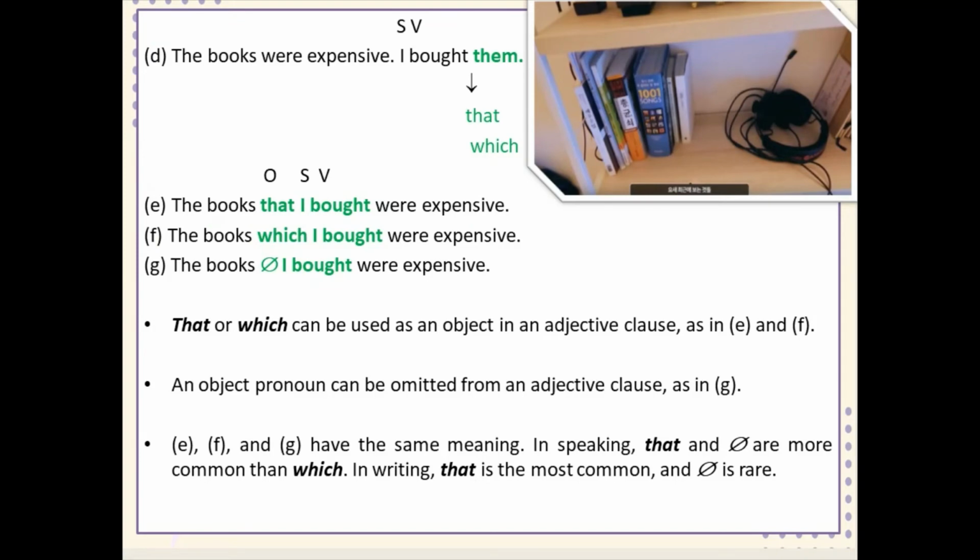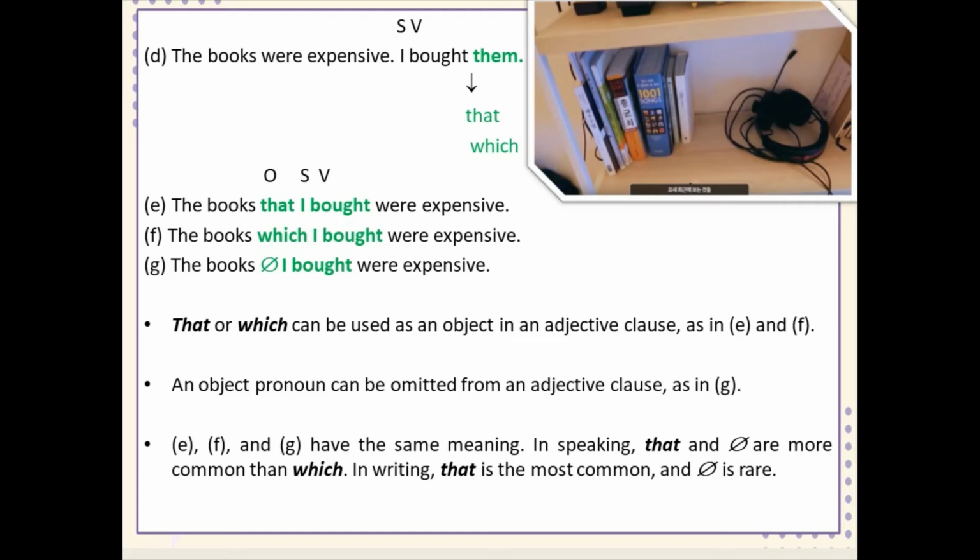Okay, in example D, we are going to see a plural noun. The books were expensive. I bought them. I is the subject, bought is the verb, and them is the object.